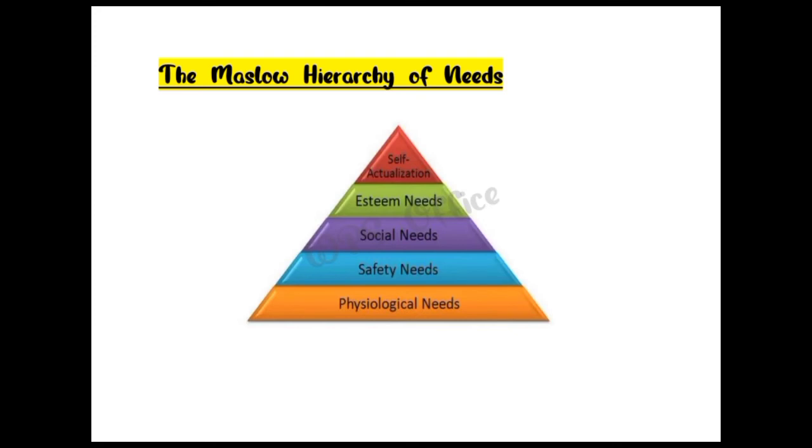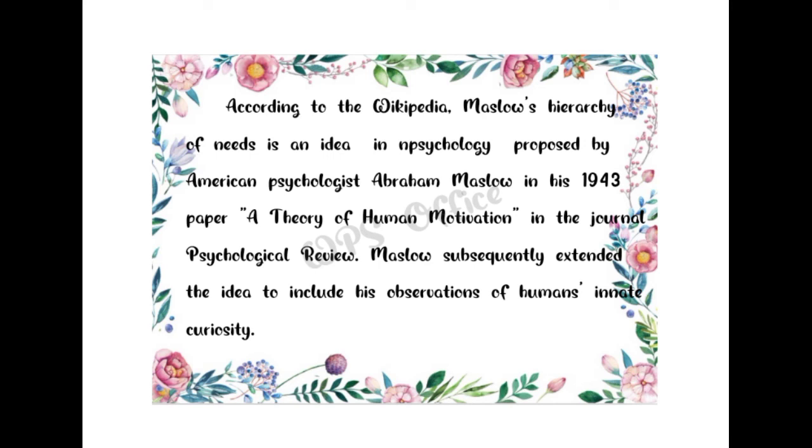And this is the Maslow hierarchy of needs, consisting of 5 layers. According to Wikipedia, Maslow's hierarchy of needs is an idea in psychology proposed by American psychologist Abraham Maslow in his 1943 paper A Theory of Human Motivation in the journal Psychological Review. Maslow subsequently extended the idea to include his observations of humans' innate curiosity.